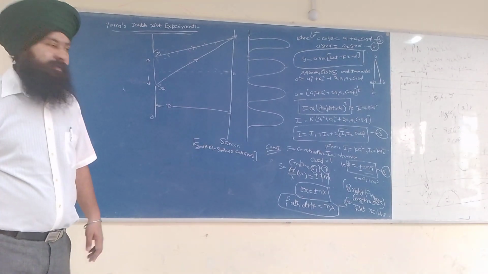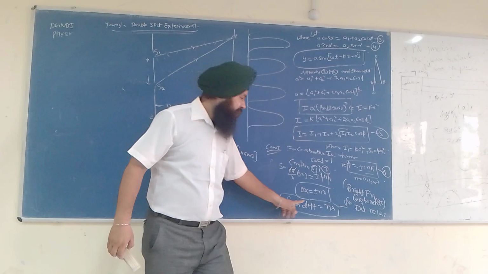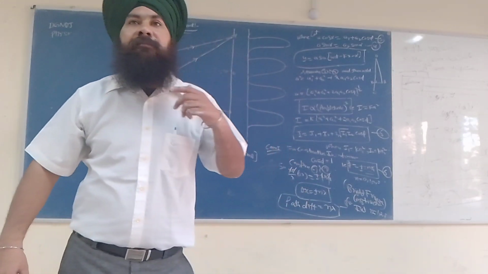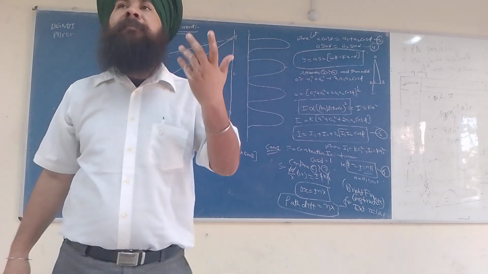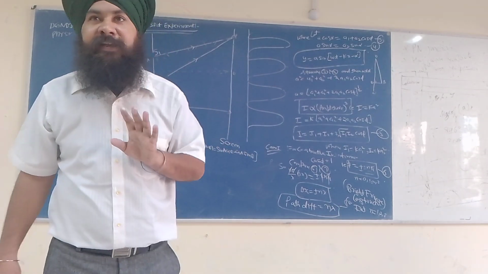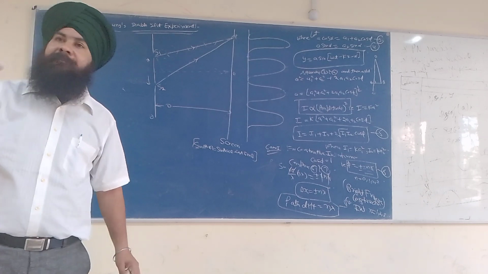Make it on your own. If the path difference is equal to an integral multiple, meaning 1 lambda, 2 lambda, 3 lambda, it must not be in the form of a fraction. It should not be like 1/2 lambda, 3/2 lambda; it should be 1 lambda, 2 lambda.